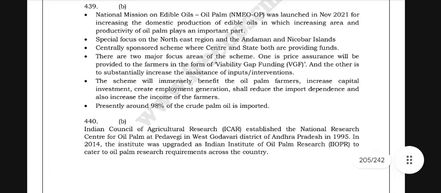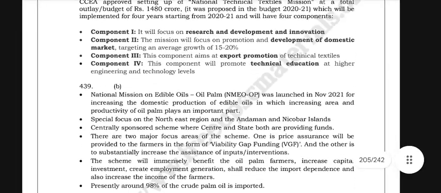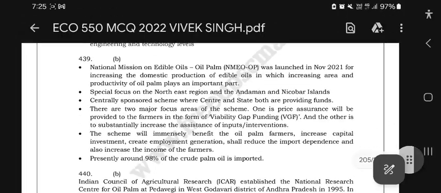The Indian Council of Agricultural Research established the National Research Centre for Oil Palm at Pedavegi, West Godavari district of Andhra Pradesh, in 1995. In 2000 it was upgraded to the Institute of Oil Palm Research, IIOPR, to cater to oil palm research requirements across the country.